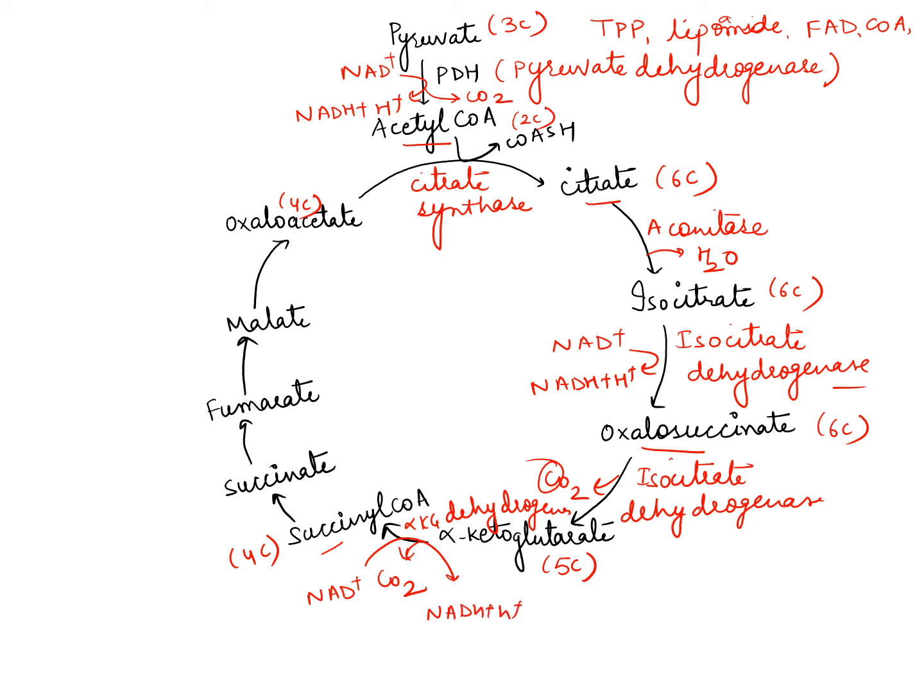So alpha ketoglutarate will be converted to succinyl coenzyme A, then succinyl coenzyme A in the presence of succinate thiokinase will be converted to succinate, and this is a substrate level phosphorylation.